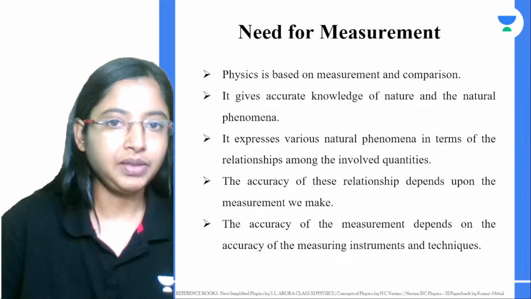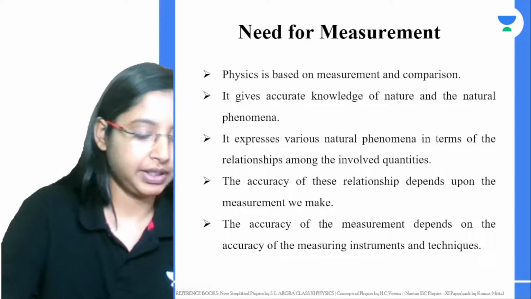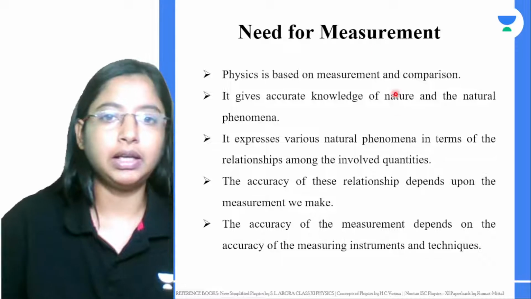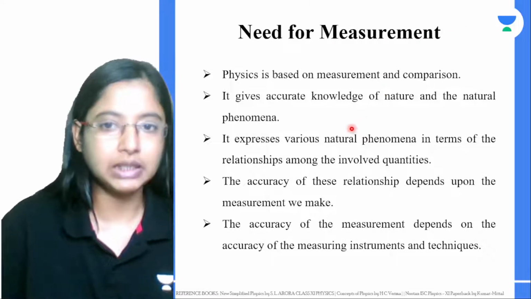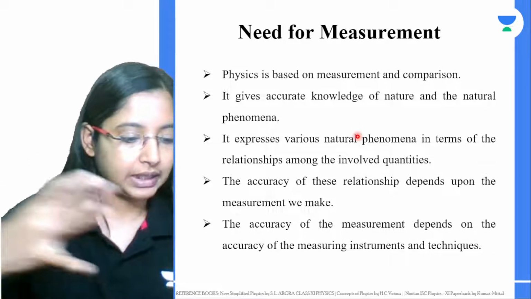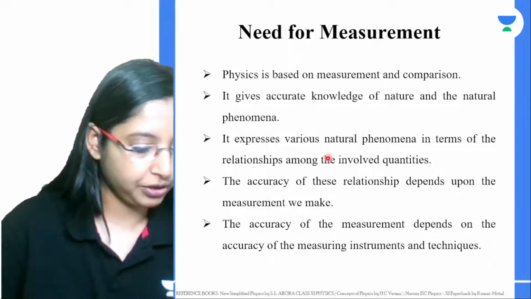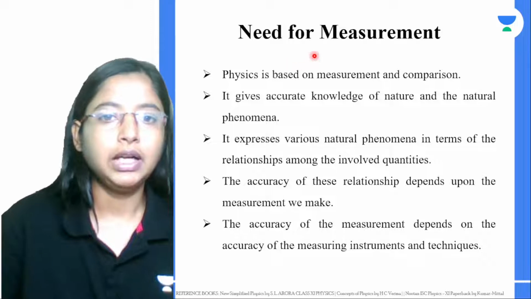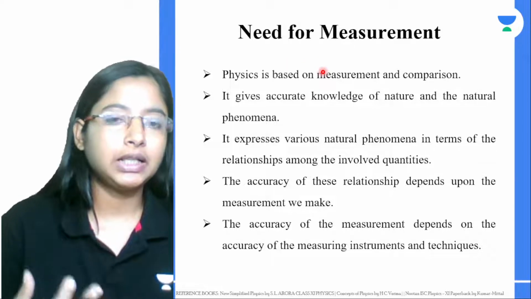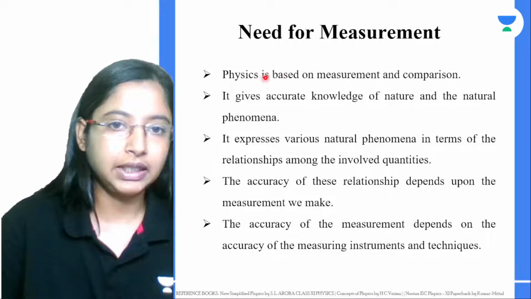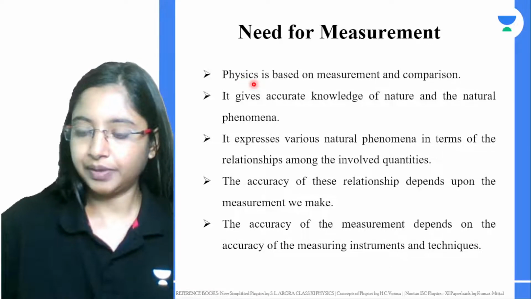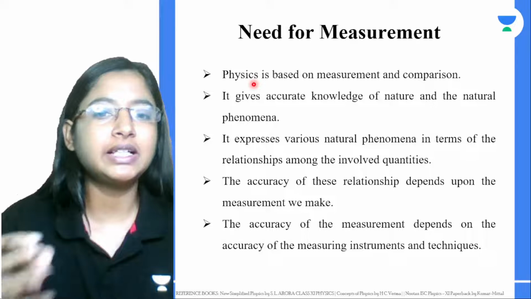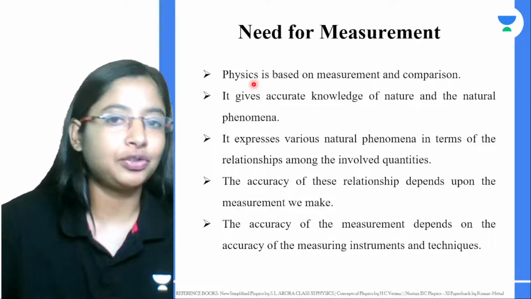And next, yesterday's class we started with the need for measurement, right? If you have any doubts from last class, you can ask me in the comment section. Here, we started off with learning that physics is a science that explains the nature and the natural phenomena around us.